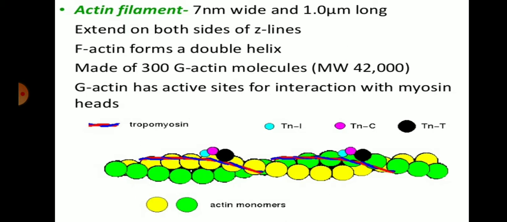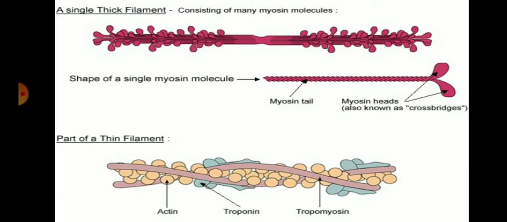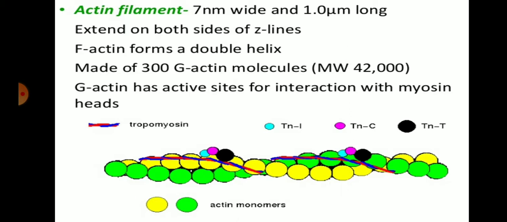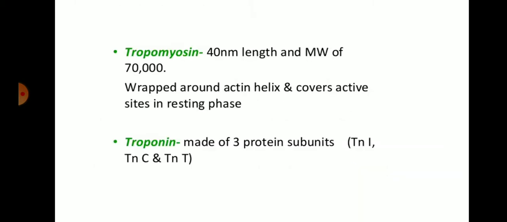It is made up of F actin, which forms a double helix made up of 300 G actin molecules. G actin has the active site for interaction with the myosin head. Basically these actin monomers have the binding site for the myosin head, which binds to the actin filament of the muscle fiber. So this actin filament contains the binding site for the myosin head.